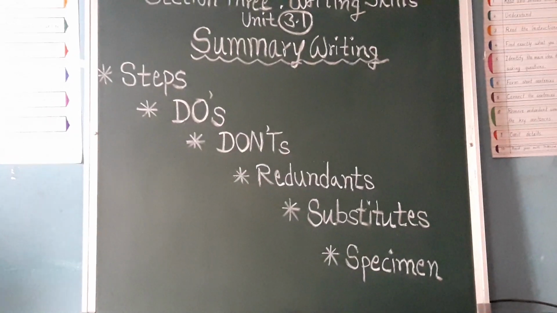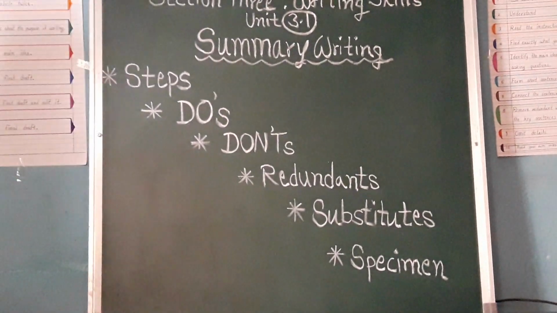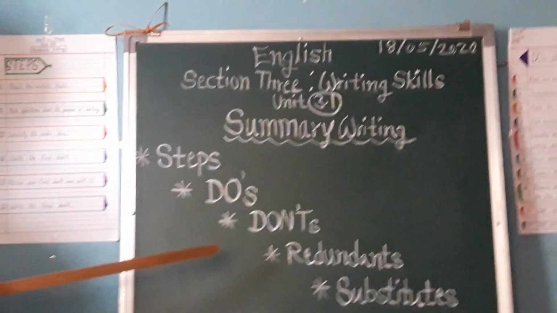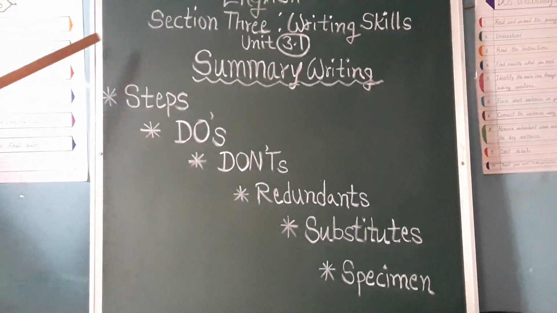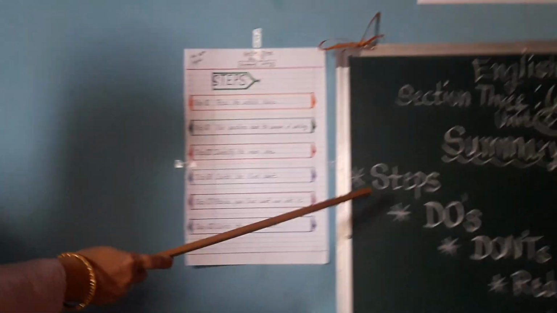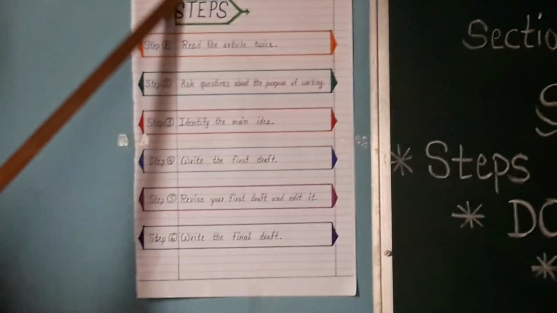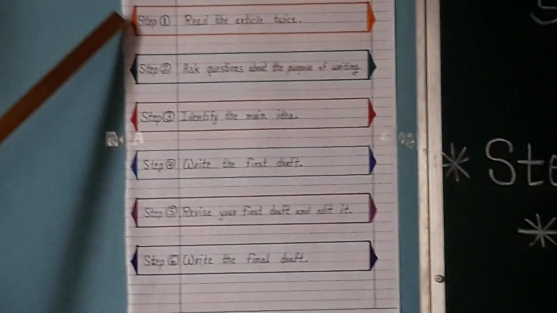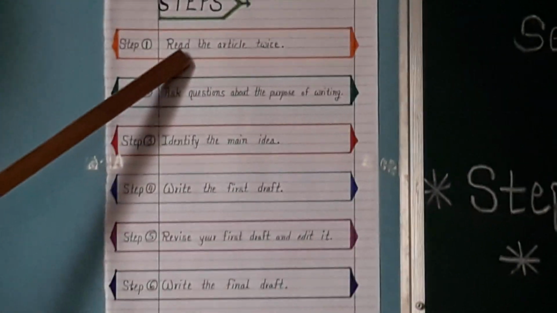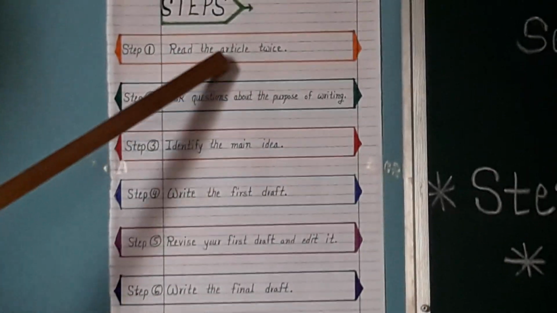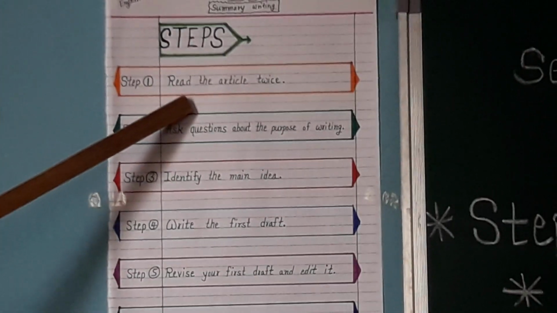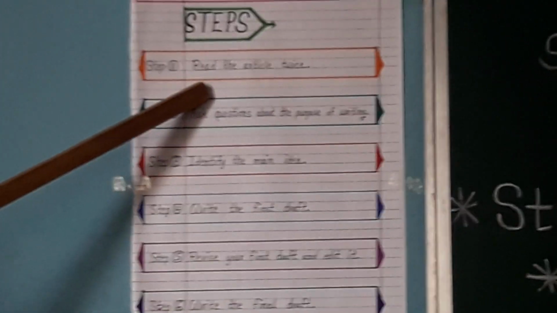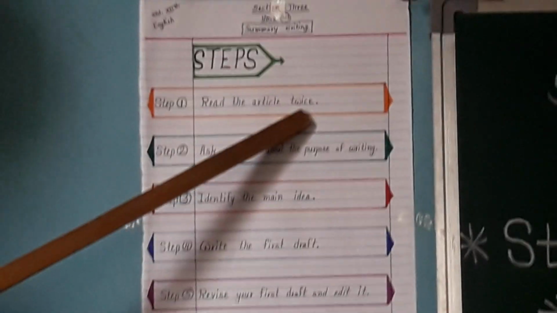Now we have to pay attention towards all these points. In front of you, you are seeing the first steps. This chart is shown to you. For the steps to write summary, what is the first step? Read the article twice. Means whichever passage or extract is given to us, we have to read it twice.